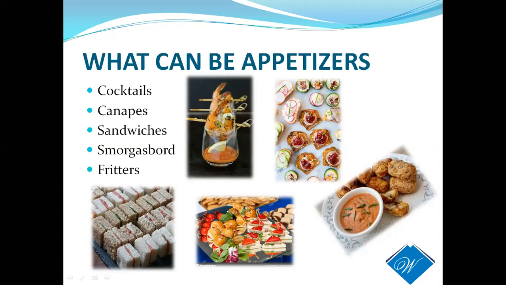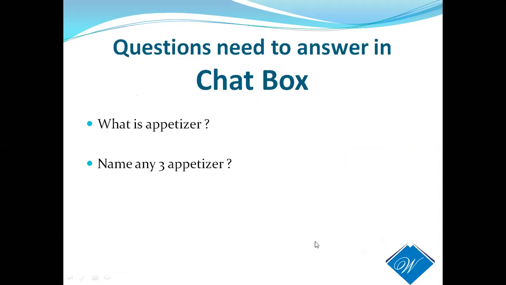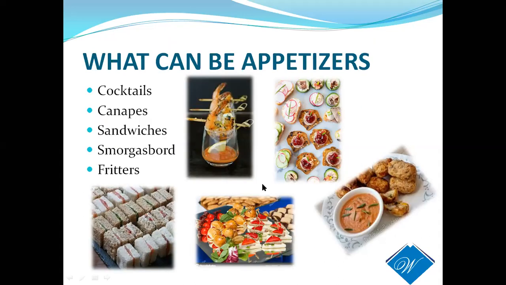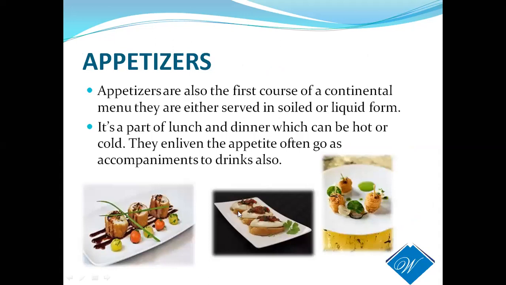And next, coming to the smorgasbord. Smorgasbord is nothing but miscellaneous things kept on one platter, and it is called a smorgasbord. And some fritters. Fritters are nothing but things which are fried. These are all called appetizers. Examples of appetizers: cocktails, canapes, sandwiches, smorgasbords, as well as fritters. Hope you are all clear on salad, starter, hors d'oeuvres and all these things.